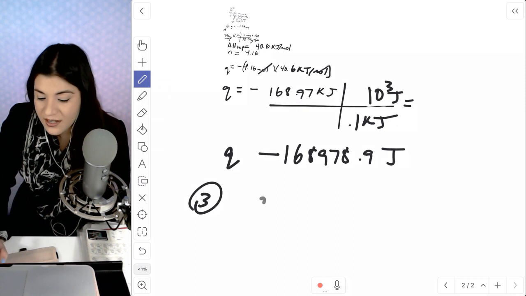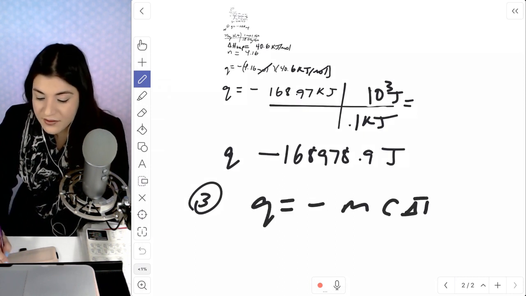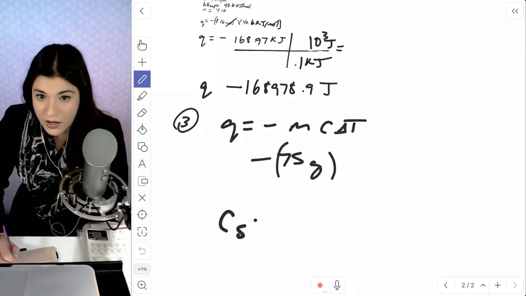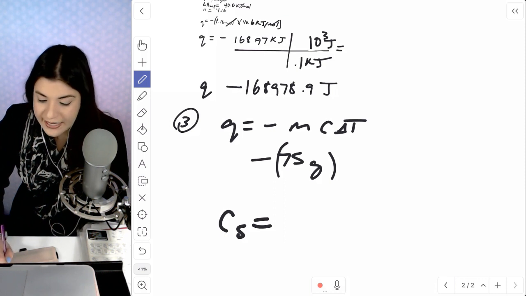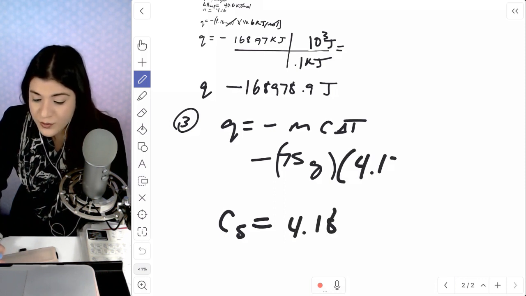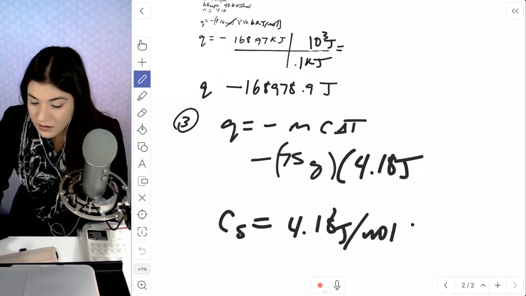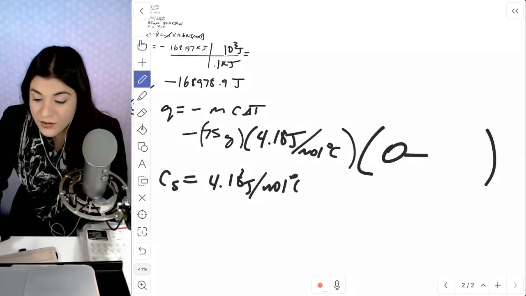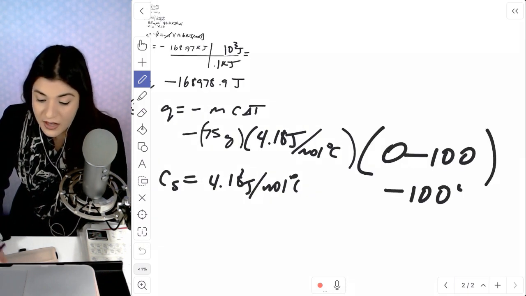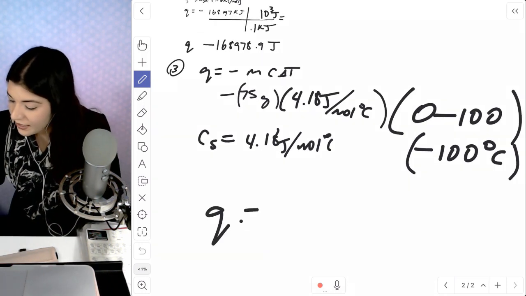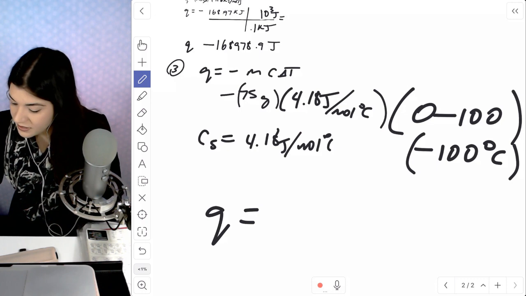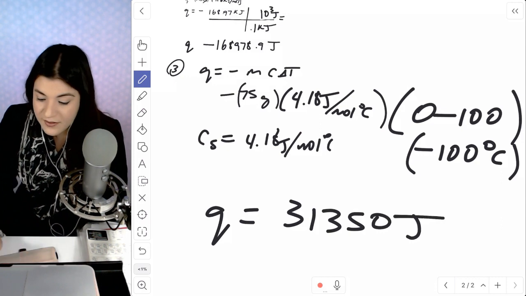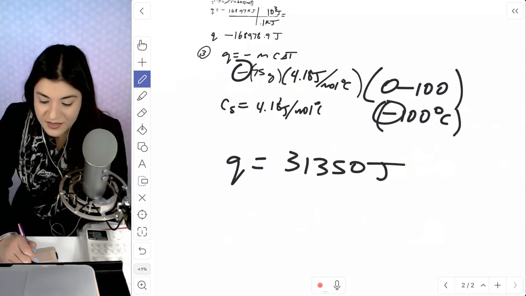This is going to be Q is equal to negative MCΔT. And then negative 75 is what I'll place here in grams. Our specific heat capacity of water, because we're at a liquid now, is 4.18. I'll place that there. This is going to be joules per gram degrees Celsius. And then we stated that the change in temperature would be 0 minus 100. So really it would have been a negative 100 degrees Celsius. Multiply everything out. So 4.18 times 100 times 75. That would be another large number in joules. And our negatives and negatives would cancel. Okay, almost there. So 2 more steps left.